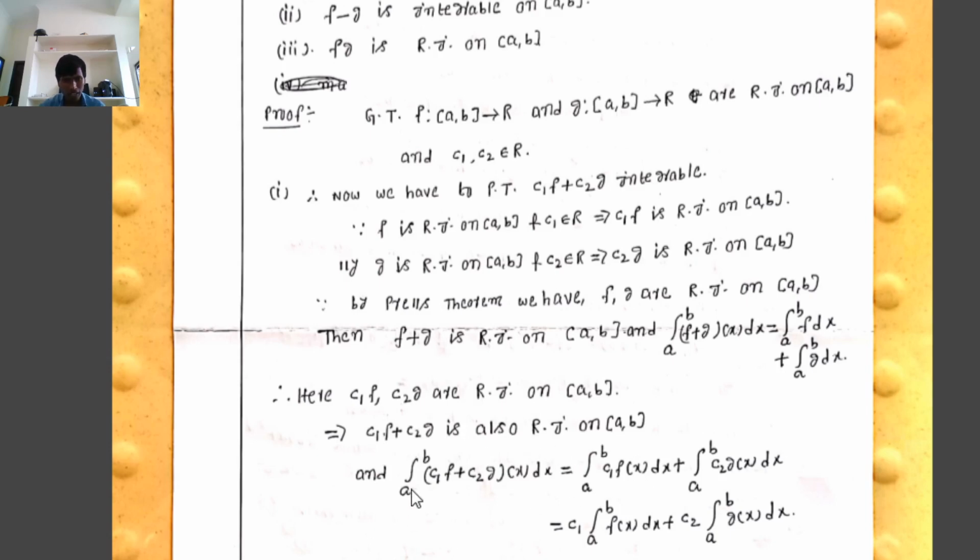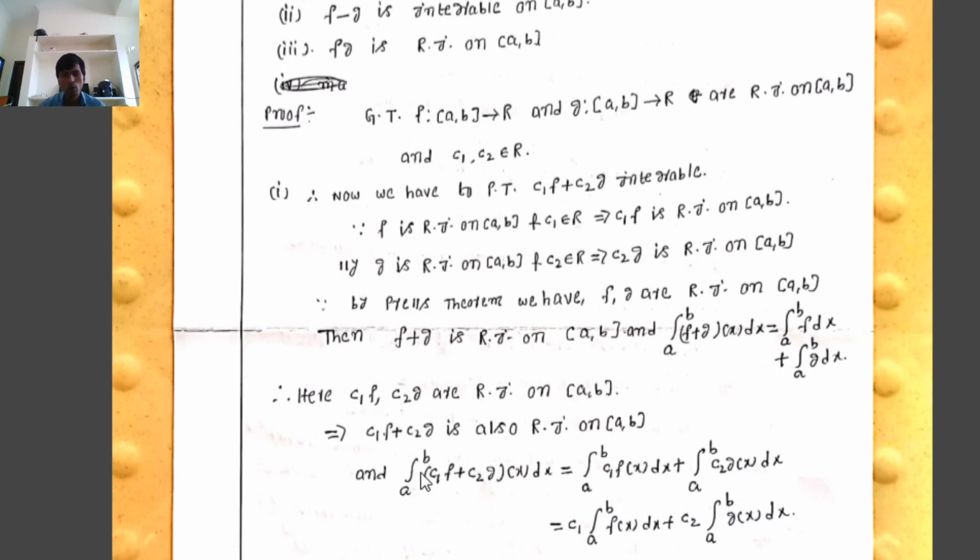And the integral from a to b of f plus g, meaning c1f plus c2g of x dx, equals the integral from a to b of f, meaning c1f of x dx, plus the integral from a to b of g, meaning c2g of x dx.